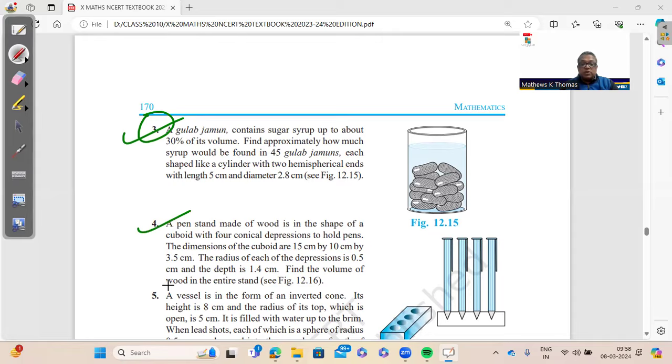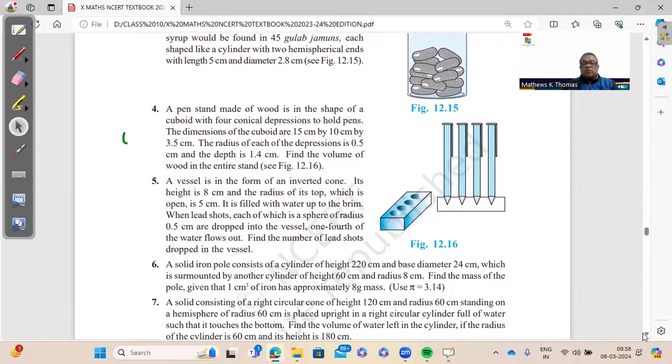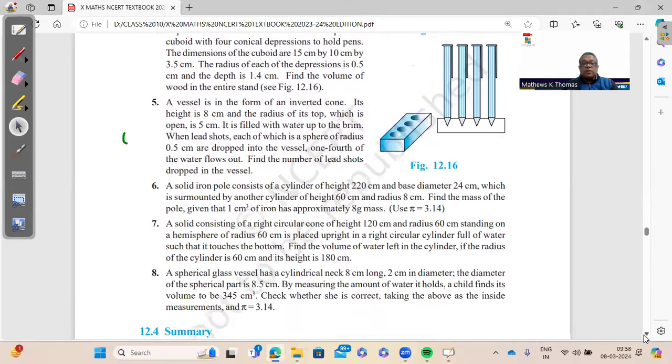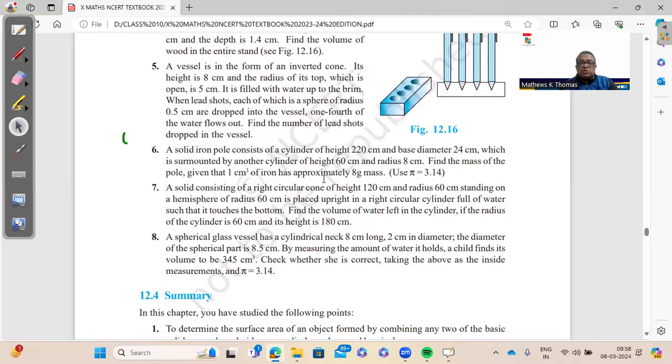Question number 4 is important, about the pen stand. And question number 5 as well is a very important question, where water is being filled and 1/4 of the water is flowing out. And then you have question number 6, which is important, right? So these are the important questions for surface area and volume.